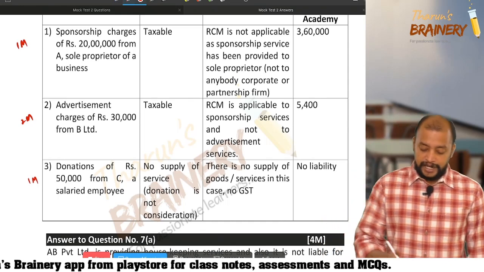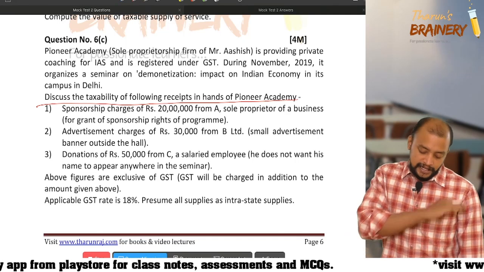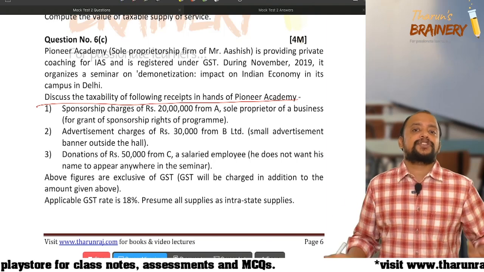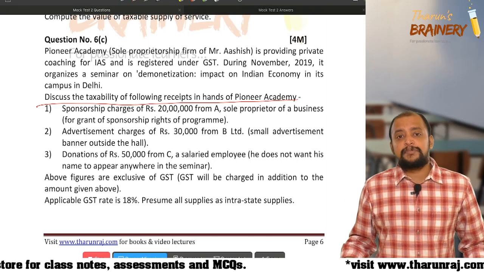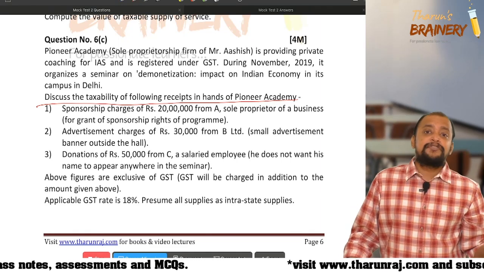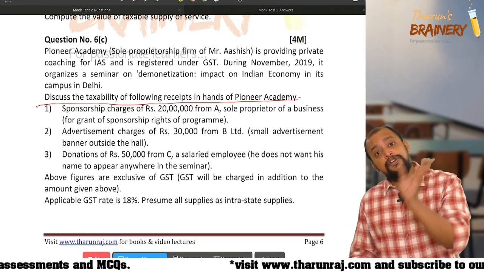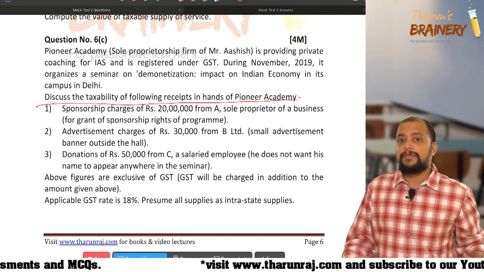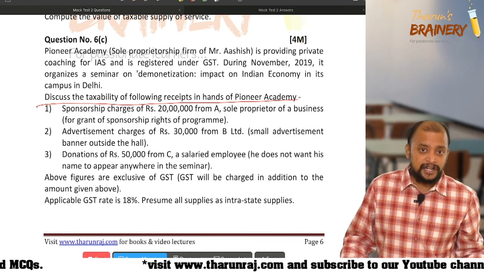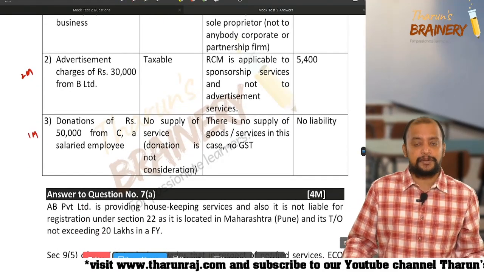Donations of rupees 50,000 from a salaried employee. He does not want his name to appear anywhere in the seminar. So there is nothing called business promotion there. We are not promoting his name, and it is not like sponsorship either, because he doesn't want his name to appear anywhere. If you remember, we discussed donations. If the business name is displayed, even though he doesn't want it, but we displayed the business name, it will become a supply. But we did not display any name. So therefore it is an unconditional donation, not a supply, and there is no GST payable.